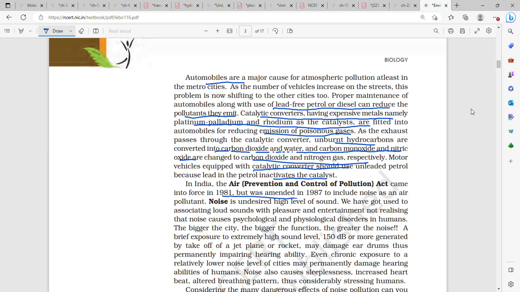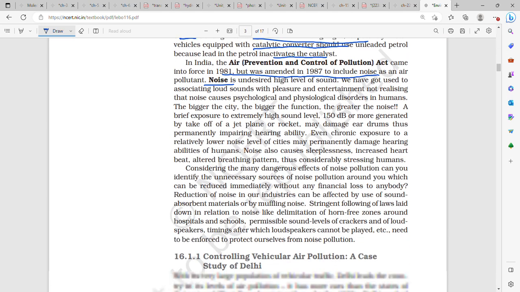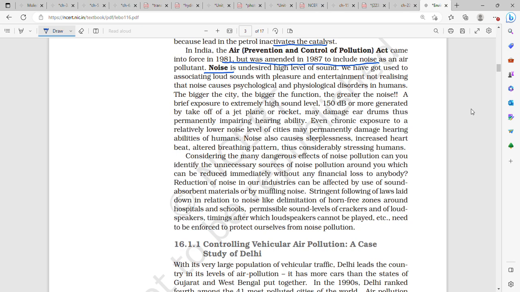Then the Air Prevention and Control of Pollution Act was passed in 1981, but it was amended again in 1987 to include noise as a pollutant. Why? Because noise is an undesirable high level of sound, and extremely high sound above 150 decibels, which is generated by the takeoff of a jet plane or a rocket, can damage our eardrums and permanently impair our hearing ability.